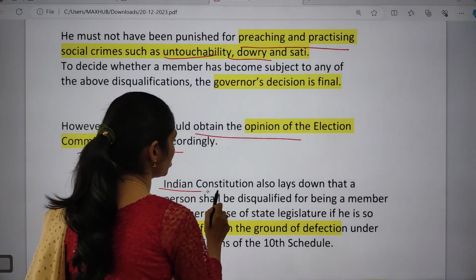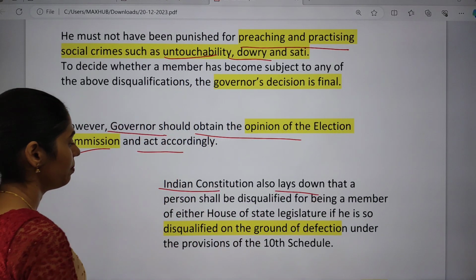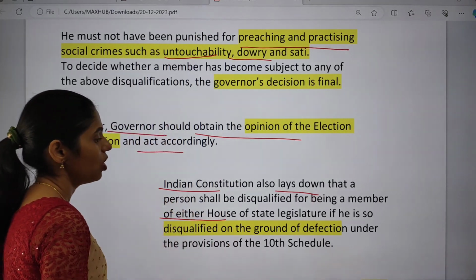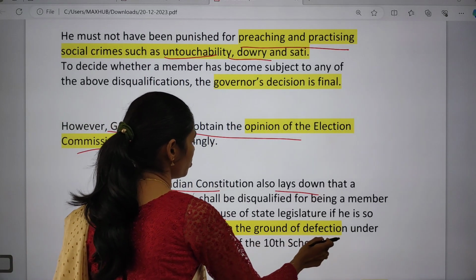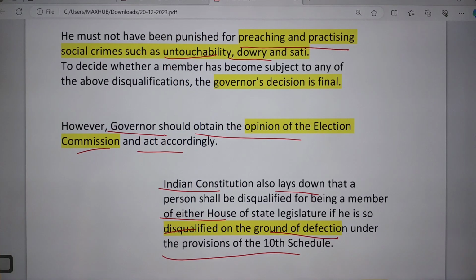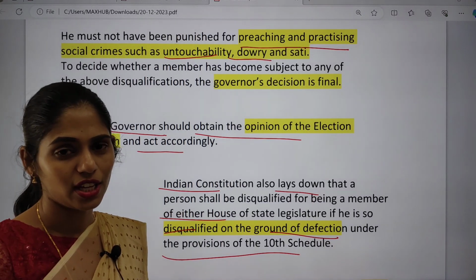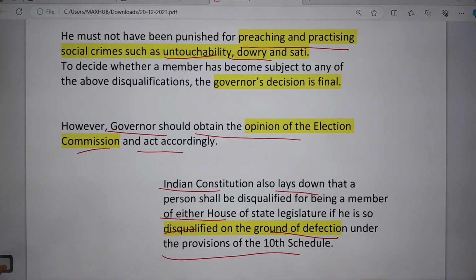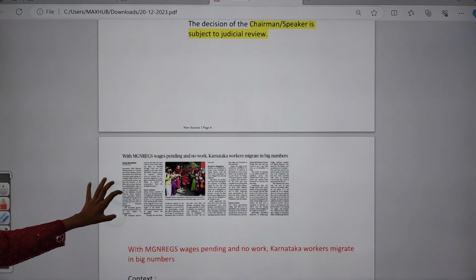The Indian Constitution also lays down that a person shall be disqualified from being a member of either house of the state legislature if he is so disqualified on grounds of defection under the provisions of the 10th Schedule, that is the anti-defection law. By using this also there will be disqualification of members. So this is about this topic, and now let us see the next topic.